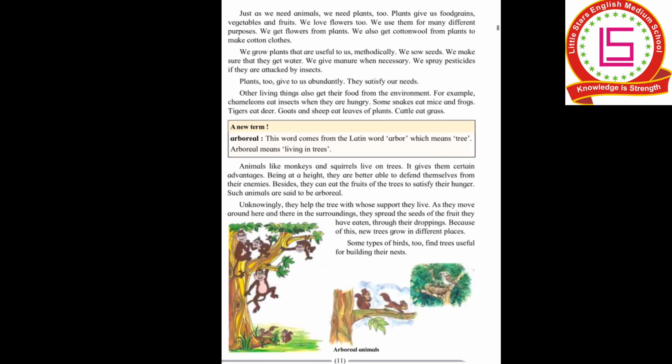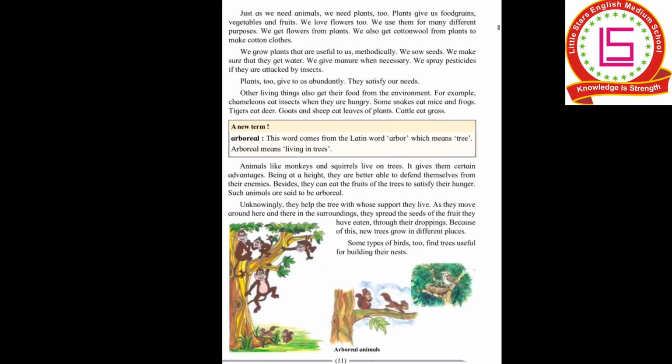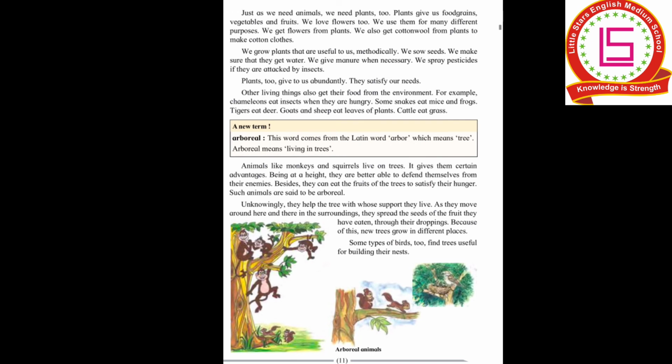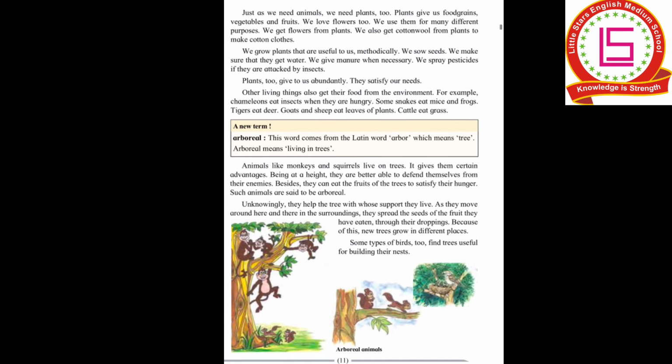Just as we need animals, we need plants too. Plants give us food grains, vegetables and fruits. We love flowers too. We use them for many different purposes. We get flowers from plants. We also get cotton wool from plants to make cotton clothes. We grow plants that are useful to us methodically. Methodically means in an order.